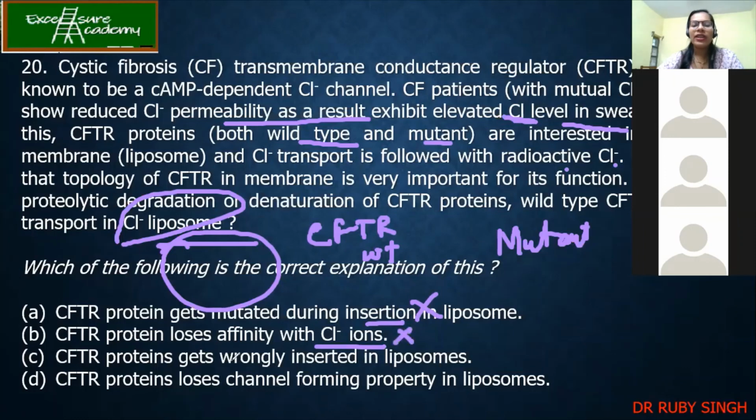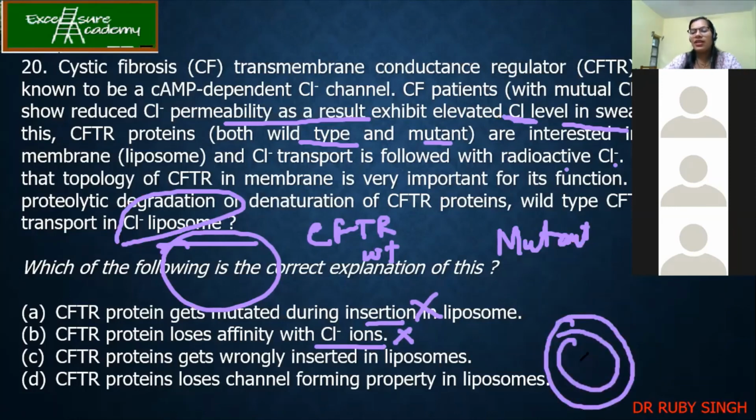Now, CFTR protein gets wrongly inserted in liposome. This can happen, because liposomes means you have got the outer and inner membrane, and this is your polar cavity. Now, when you make the insertion, how do you do it in the lab? You have got a test tube in which liposomes are there, and a protein, CFTR. I add both and mix it, not with the hand, but some machines are there. So there is a mixing.